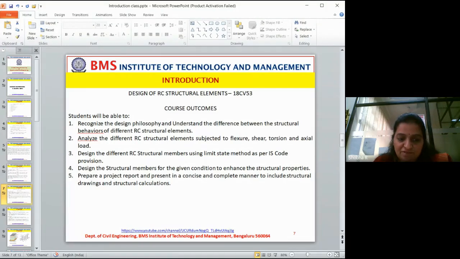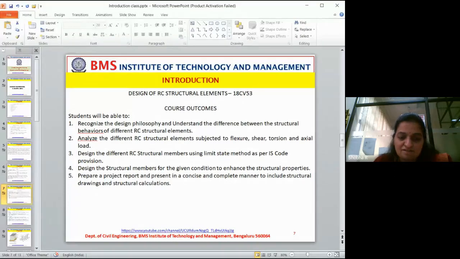Analyze the different RC structural elements subjected to flexural, shear, torsion, and axial load. So these are the different types of load: shear, flexural, torsion, and axial load. Axial load, where do you come across axial load? In columns. We will see that later.